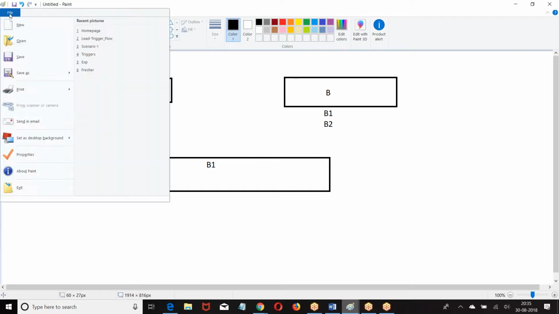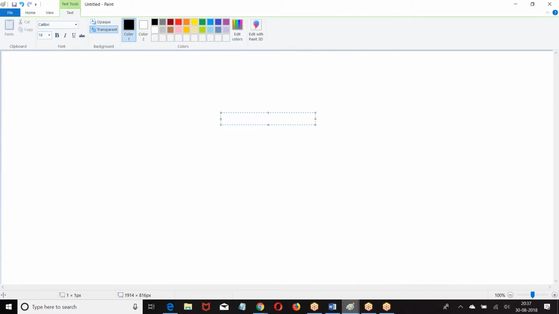Now, let us go to the next concept. We are going with hierarchical relation, the last relation. Tomorrow there will be no class. What is this hierarchical relation?